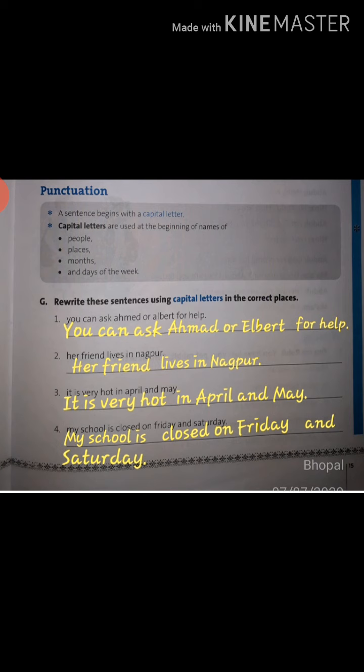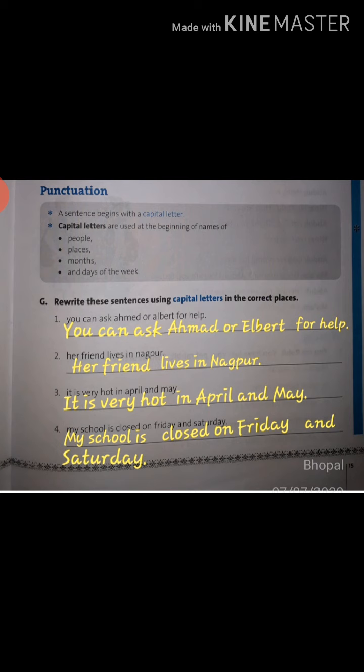For help, and after help, put a full stop at the end. See, by mistake I have written ELBERT instead of ALBERT in the answer. Please don't be confused. You write ALBERT, Albert.